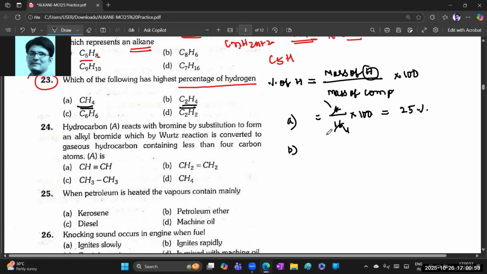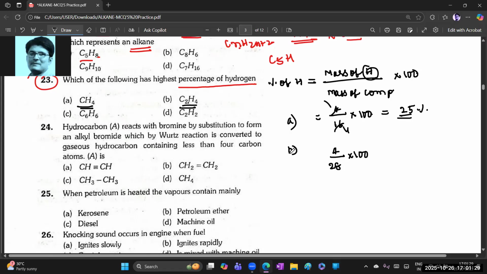Similarly, find out for C2H4. How much is the mass of hydrogen? 4. This one also has 4, over the molecular mass of C2H4. Carbon is 12, 12 twos are 24, 24 plus 4 is 28, into 100. No need to calculate, because if 4 by 16 gave 25, then 4 by 28 will obviously be less than 25.